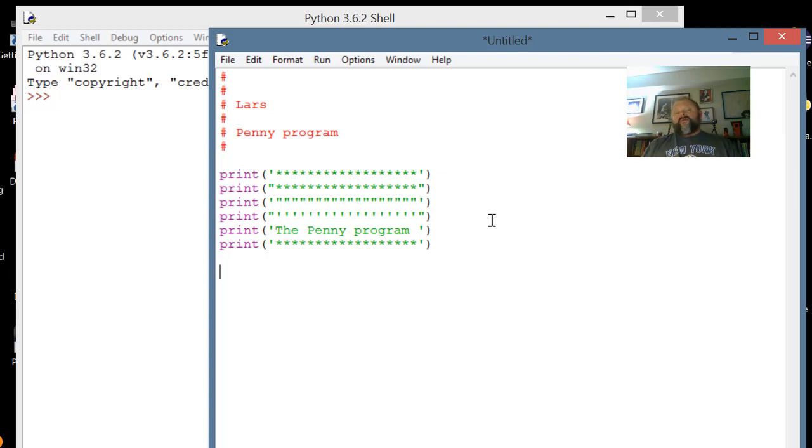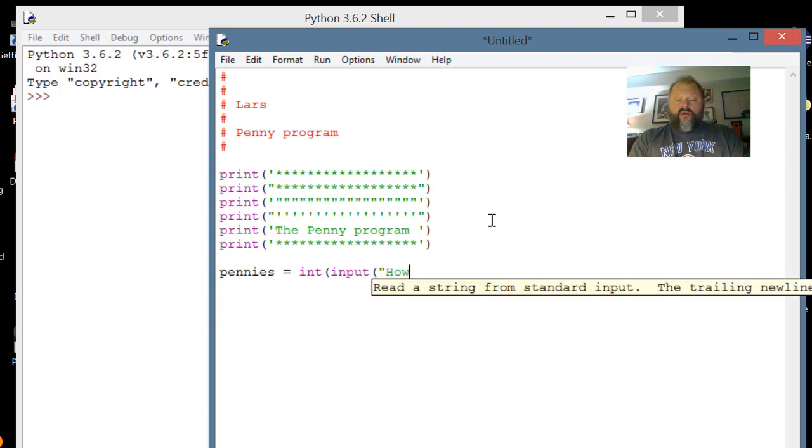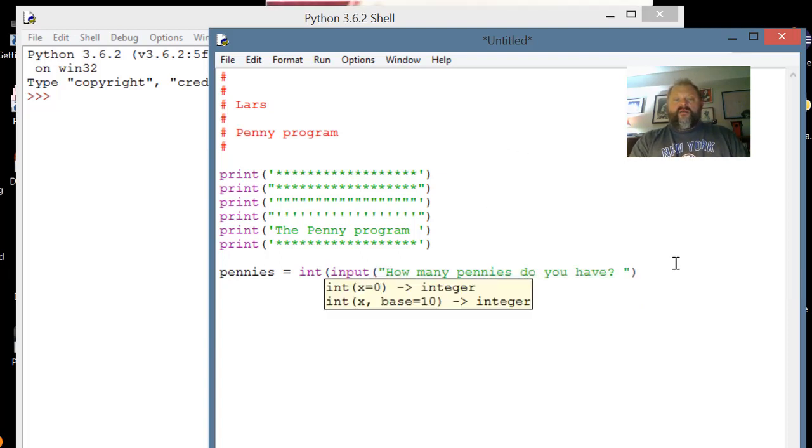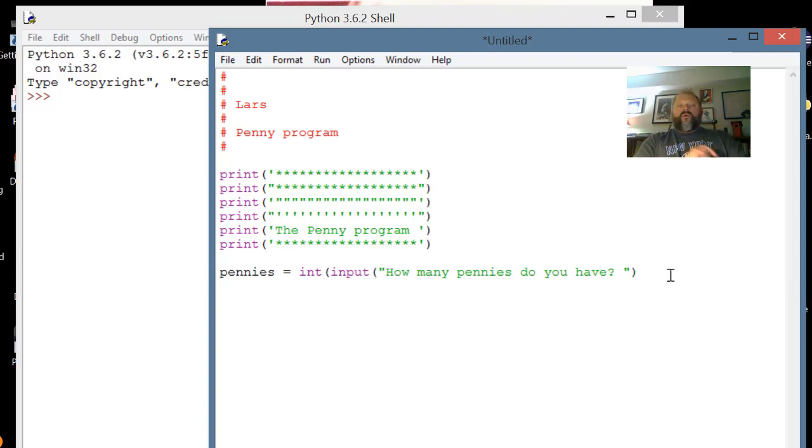All right, the first thing I think I'm going to do is ask the user to tell me what the pennies are. So pennies equals int input, how many pennies do you have, question mark, space, end it. I just said the default is single and I'm doing double. We're going to use the input, and I don't have my parentheses balanced. That's why IDLE is not playing nicely. We're going to use the input, but we're going to wrap it in int, so we have an integer at the end of the day, and then that value is going to be put into pennies. So when this runs, I'm going to have whatever I enter put into the variable pennies.